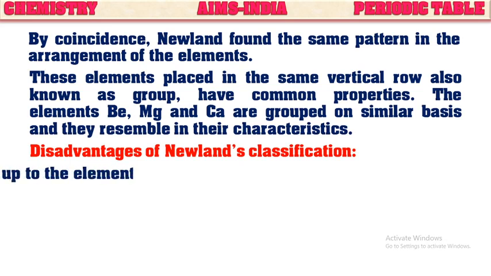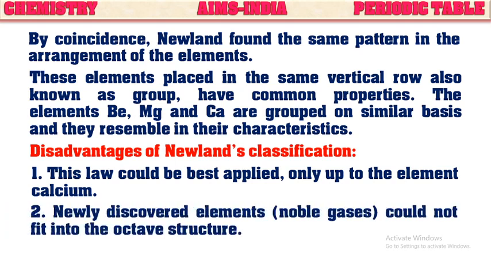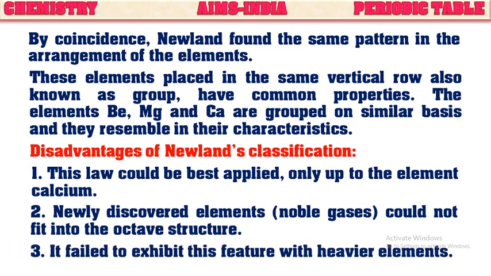Let us see them. One of them is this law could be best applied only up to the element calcium. That means it is limited to a few elements. He couldn't classify all the available elements at the time. Second, newly discovered elements could not fit into the octave structure. For example, noble gases. After the discovery of noble gases, Newland's octave system failed. It failed to exhibit this feature with heavier elements.